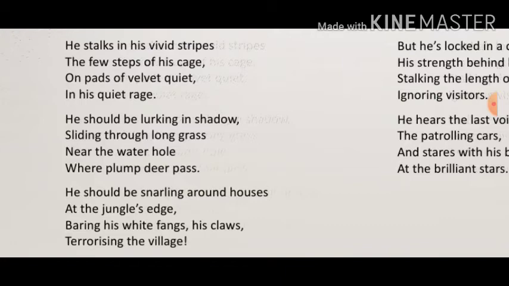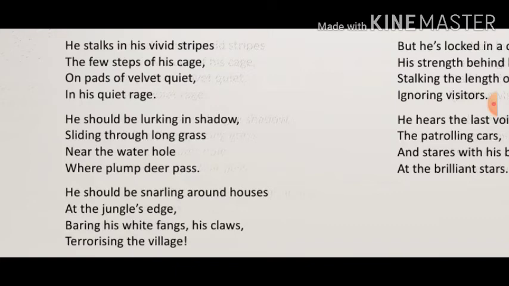Basically, here the poet wants to say that the actual life of a tiger is to live in a jungle where he could catch his prey and eat it, but the tiger in the cage cannot do so.